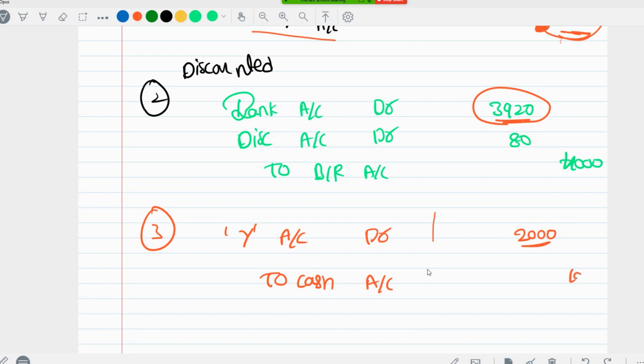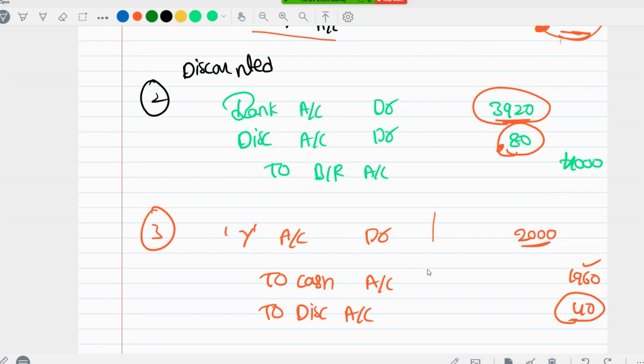To cash account 1,960, because you actually pay 1,960. Remaining, he has to bear the discounting charges. See here, to discount account 40 rupees. Here you have debited total discount 80 rupees, and here you have credited 40 rupees. So 80 minus 40, the net discount you are bearing is only 40 rupees, right? Okay.